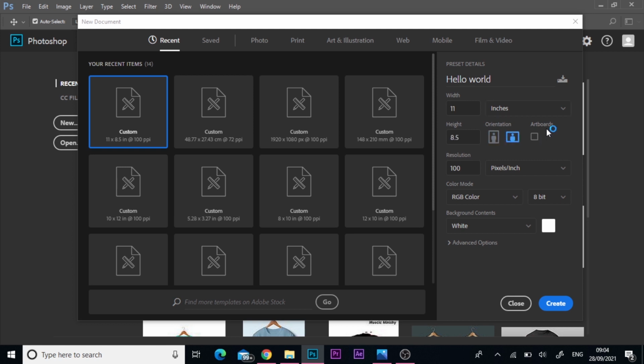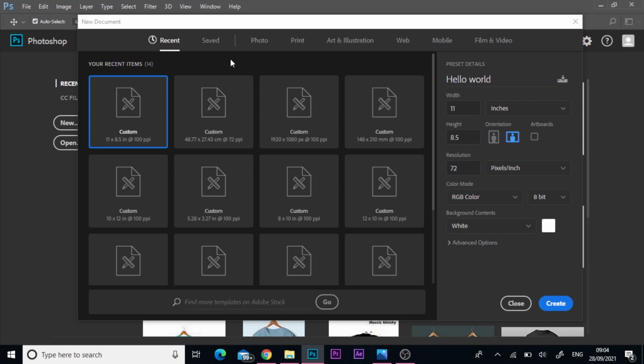The artboard means that you can open one document with two or more canvases. And then with the resolution, the preferable resolution for screen or for web is 72. Leave the rest to the RGB mode, and basically leave the rest.